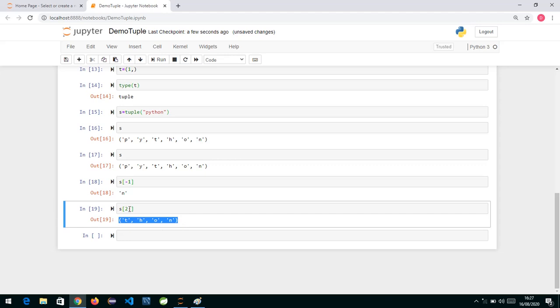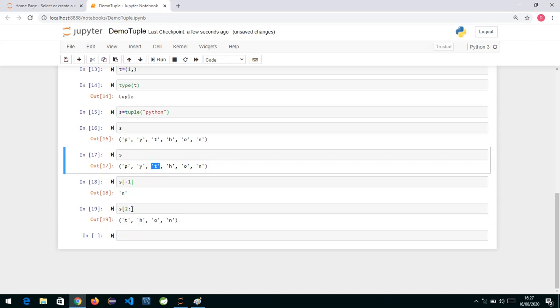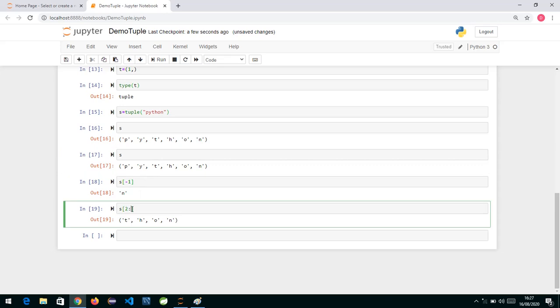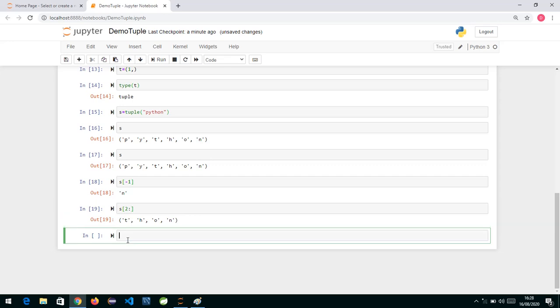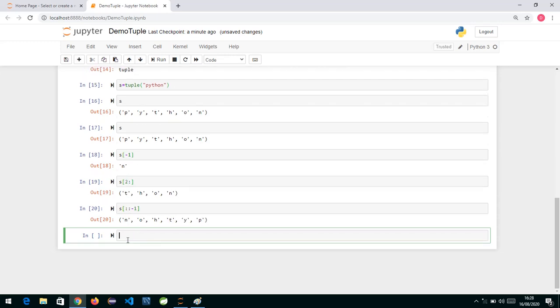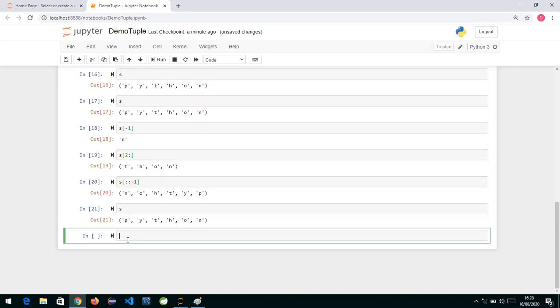So when we start with 2, meaning 0 1 2, we are starting with T, and if we don't specify the end, by default it is going to take the end till the length of that tuple. Okay, so similarly, if I want to reverse my tuple, we can say colon colon -1, and this will give me the reverse. But always remember it is creating a new tuple, and that tuple we are getting in reversed order. The original tuple, even now if we check, has the same data.